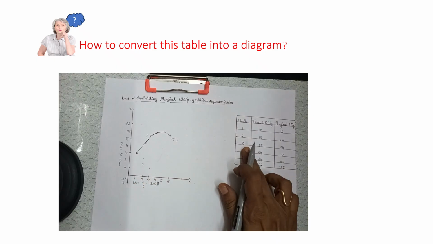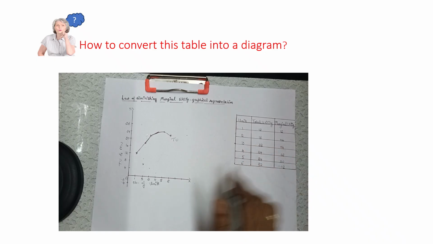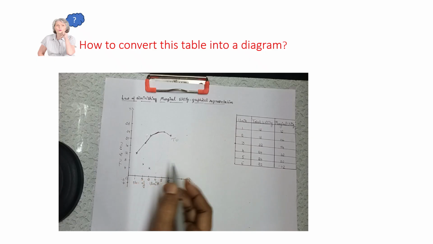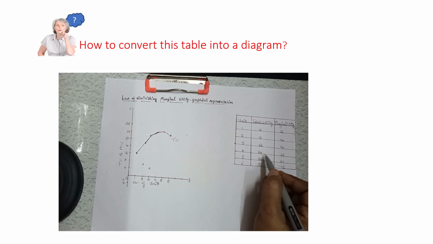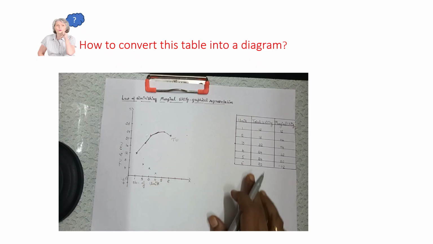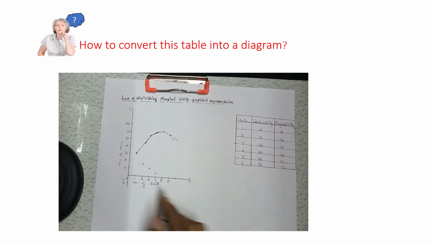When the consumer consumes the third unit of the product, he gets the marginal utility of 4. So we can represent that third unit marginal utility is 4 here. When the fourth unit is consumed, marginal utility is 2. So in between 0 and 4, 2 comes. So fourth unit 2. When the fifth unit is consumed, the consumer gets 0 utility. So 0 comes here. Fifth unit 0. 0 is this point.